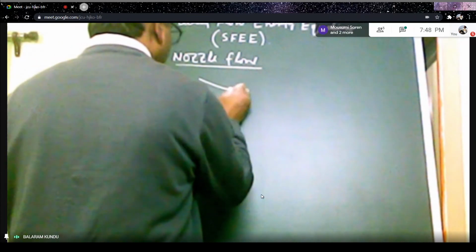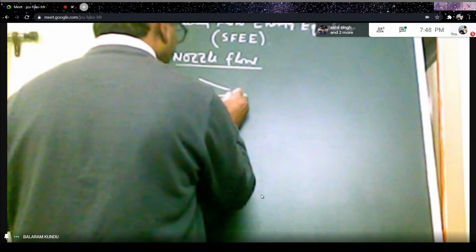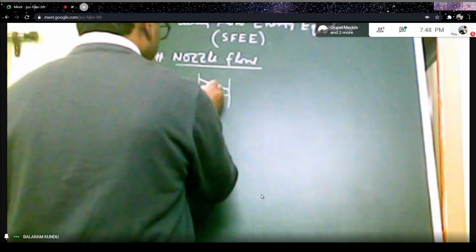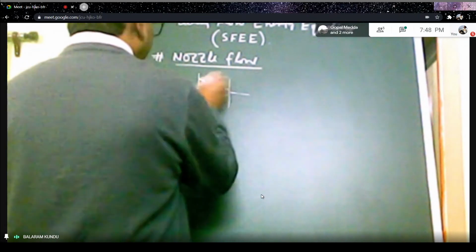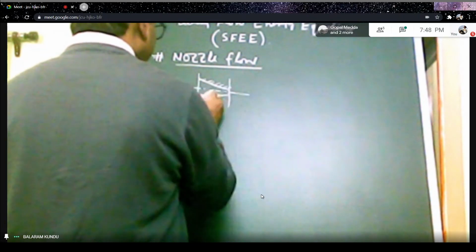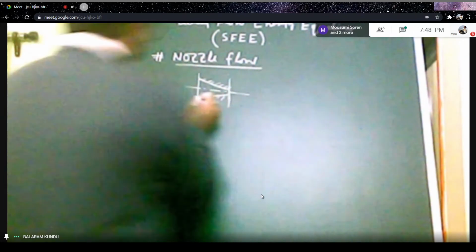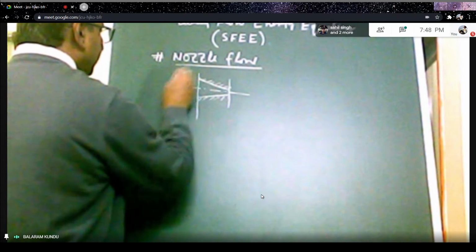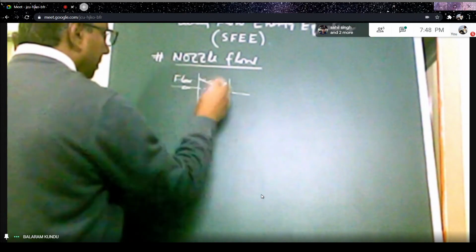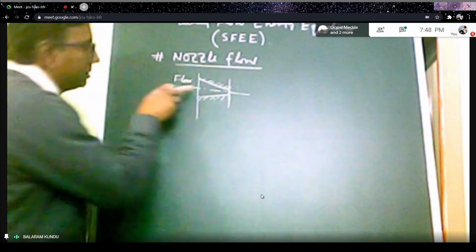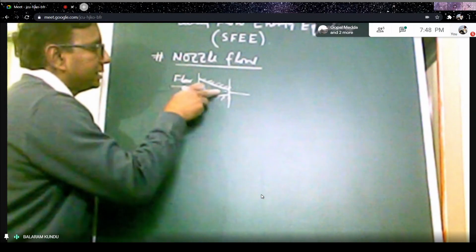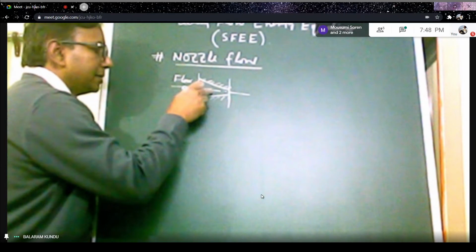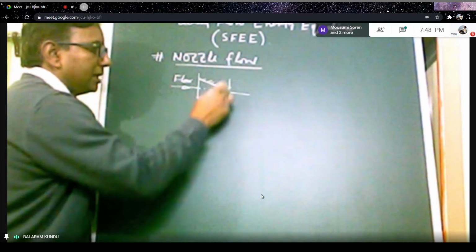This is the shape of the nozzle here. And this is the wall of the nozzle. And fluid flow takes place in this direction. And in the flow direction, the cross section of the nozzle decreases.